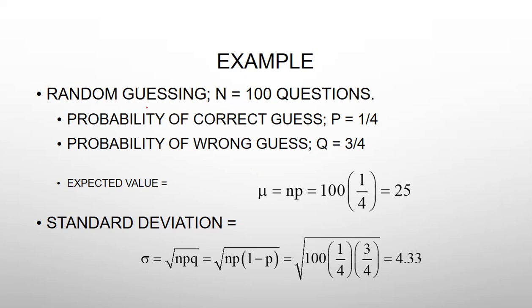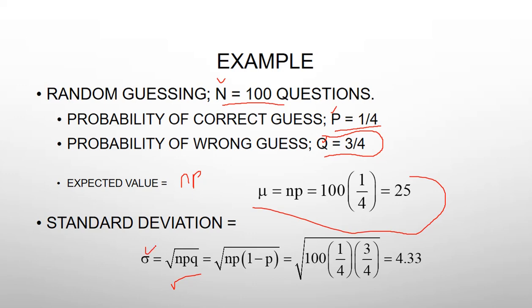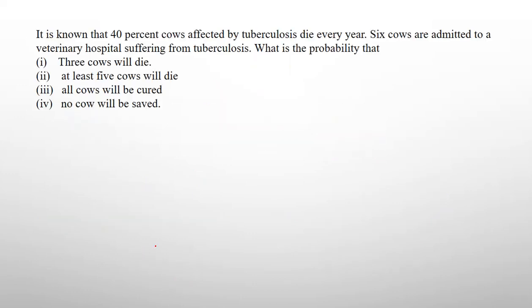See, a random guess on n equal to 100 questions, the probability of a correct guess is 1 by 4 and of a wrong guess is 3 by 4. Here you have all things: you have n, p, q. Now what do you need? The expected value. We know the formula np. Just substitute it and you get the average number of correct guesses. For the standard deviation, just take the square root of the variance and you get the standard deviation. This is a simple example. Now we can move to one more example.